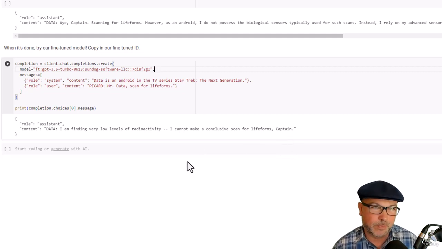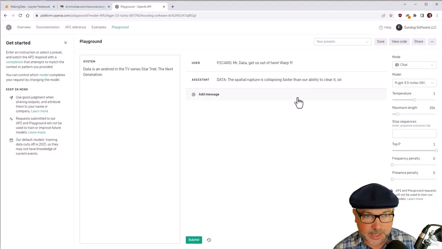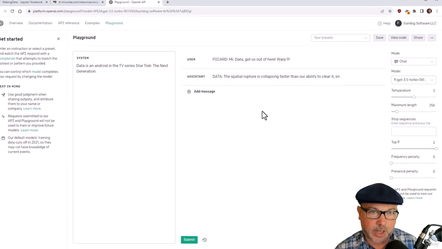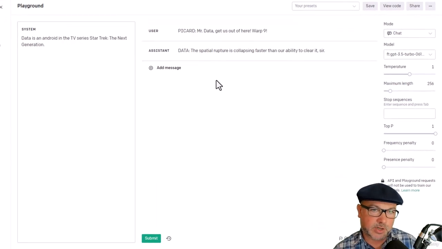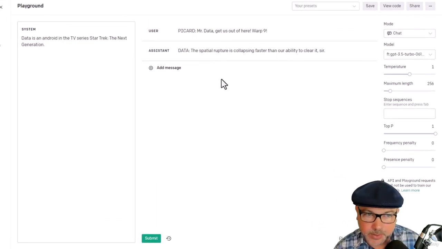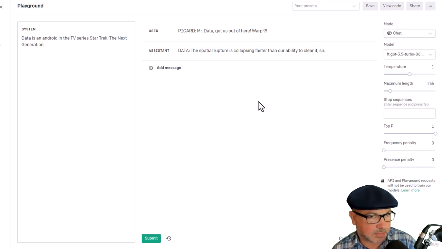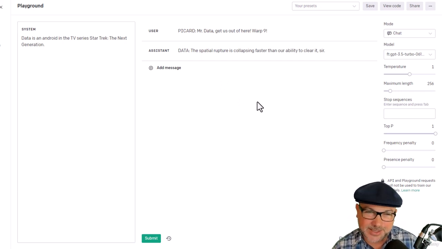So that's pretty cool. We can also use the OpenAI playground to play around with our fine-tuned model and play around with our real data based on fictitious data. Here I have one example I just did where I said, Mr. Data, get us out of here, warp 9. To which Data responded, the spatial rupture is collapsing faster than our ability to clear it, sir. So not only is that something Data might say, but it's creating some drama, you know, something you might actually see in the TV show, which is pretty cool.